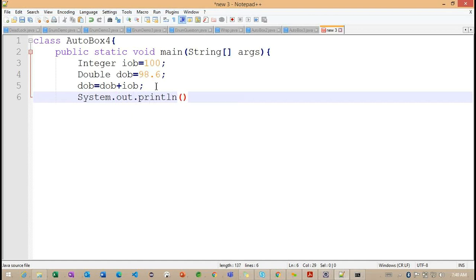System.out.println, and I'm trying to print DOB. I'm trying to print this particular DOB. But here, what is the value? Is the value going to be converted into double with this particular addition expression, or what value are we going to get here? Because I'm trying to work with the integer data type as well as the double data type here. An integer value cannot have the dot values here. Right. But here we are converting the integer value into double, but how will this particular value come out?